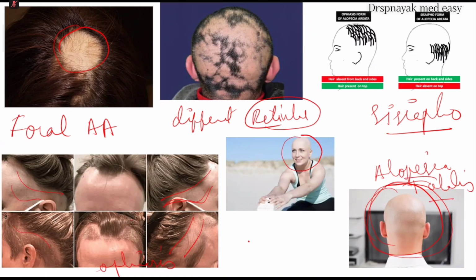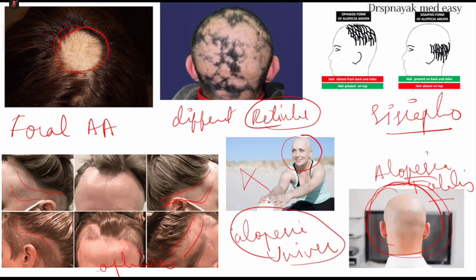And sometimes there is a condition called alopecia universalis. The total body will not have any hair. That is called alopecia universalis. So these are different types of alopecia based on the severity, the shape and structure. Okay, these are different types.